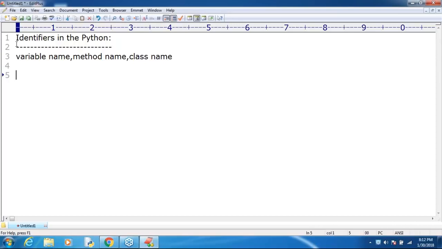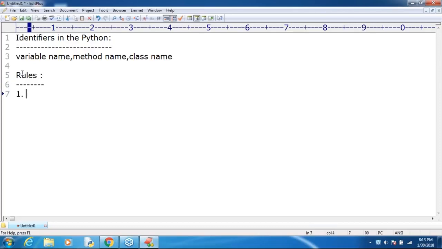While defining identifiers, we are required to follow certain rules and regulations. What things do we have to follow while defining identifiers? What are the various rules we are required to follow? There are five to six rules I covered.